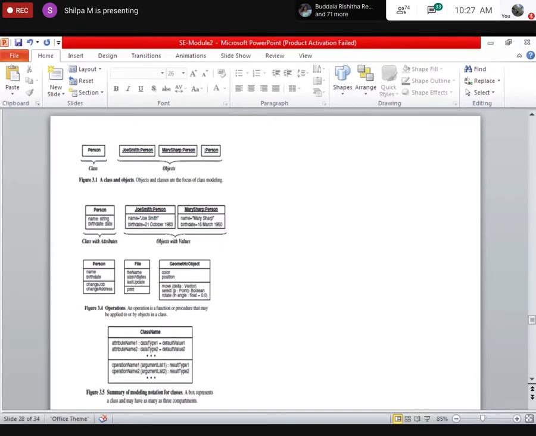Whereas in objects, you will have an identifiable object name and the name of the class. Always you will have an object name, colon, and the name of the class, and that object is underlined. So how do I diagrammatically identify between a class and an object? Wherever there is an object, I will have a name associated with it, then colon and then the name of the class, which is underlined. So these are all the objects which are of type person class. Did you understand the figure?